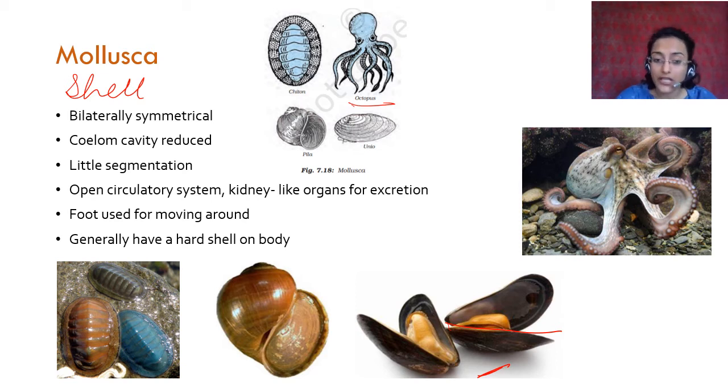They have very little segmentation. They have an open circulatory system, and for movement, they have only one foot which comes out. Even in this one, you can just see the shell, but they also have a soft organism inside which has a foot, and from that foot they push ahead. That is how they move. So they have an open circulatory system and kidney-like organs. We only talked about the open circulatory system in arthropods. Here they also have kidney-like organs.